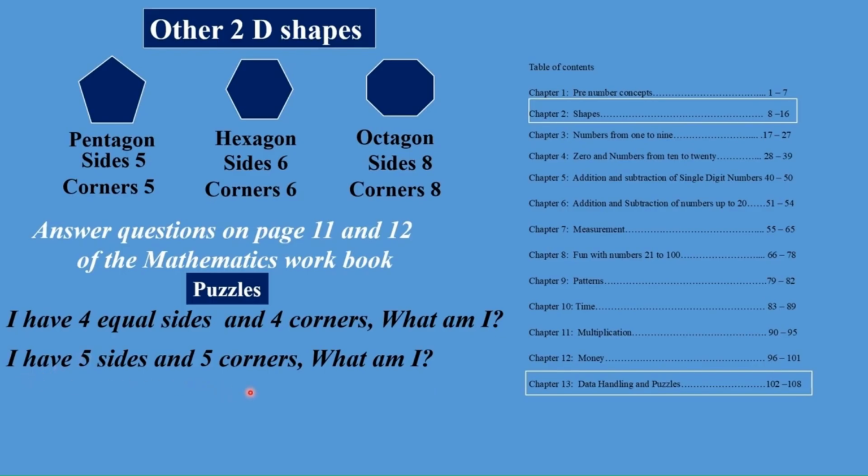I have 5 sides and 5 corners. What am I? I am a pentagon. So you can ask similar questions to your friends. I have 3 sides and 3 corners. What am I? I am a triangle.